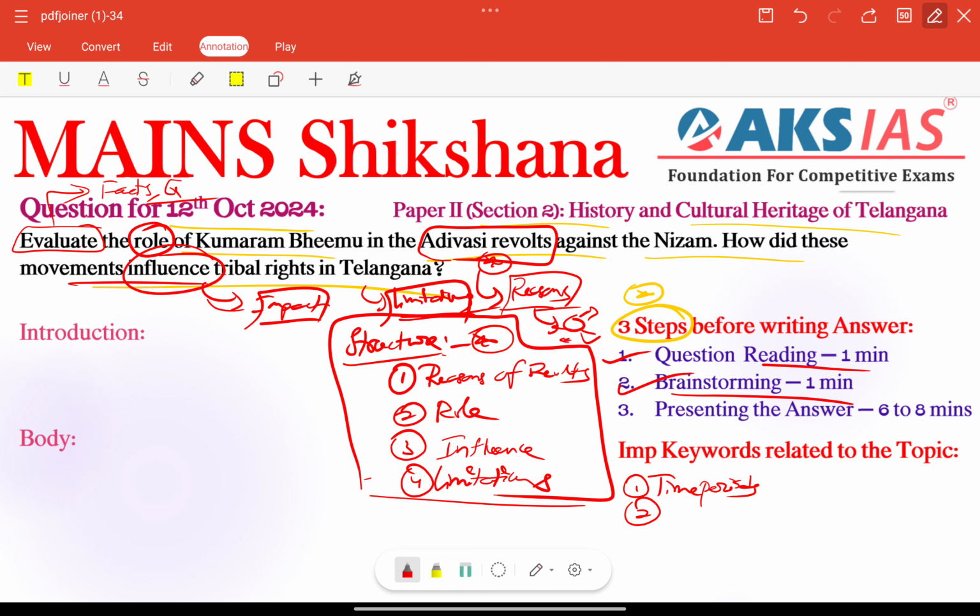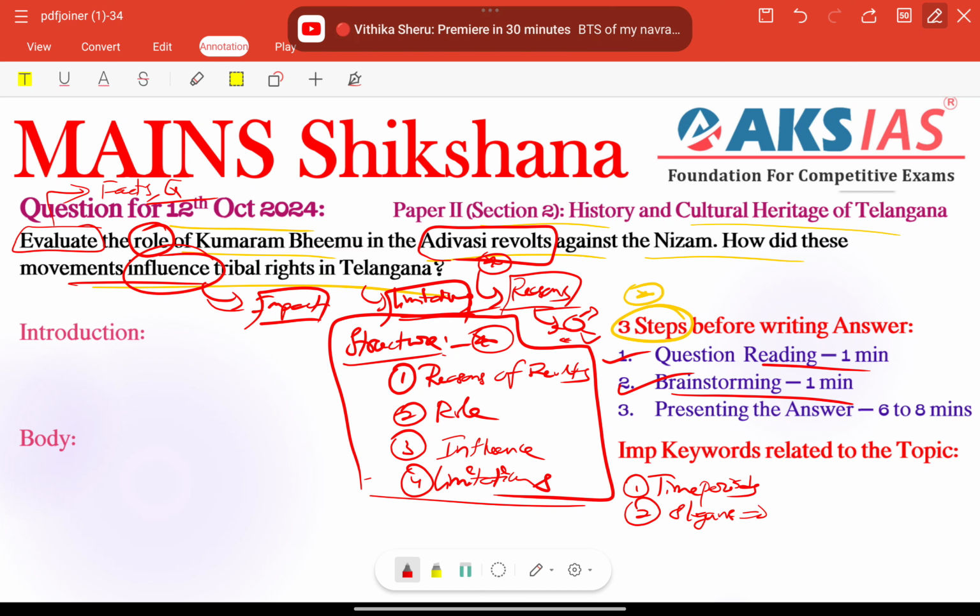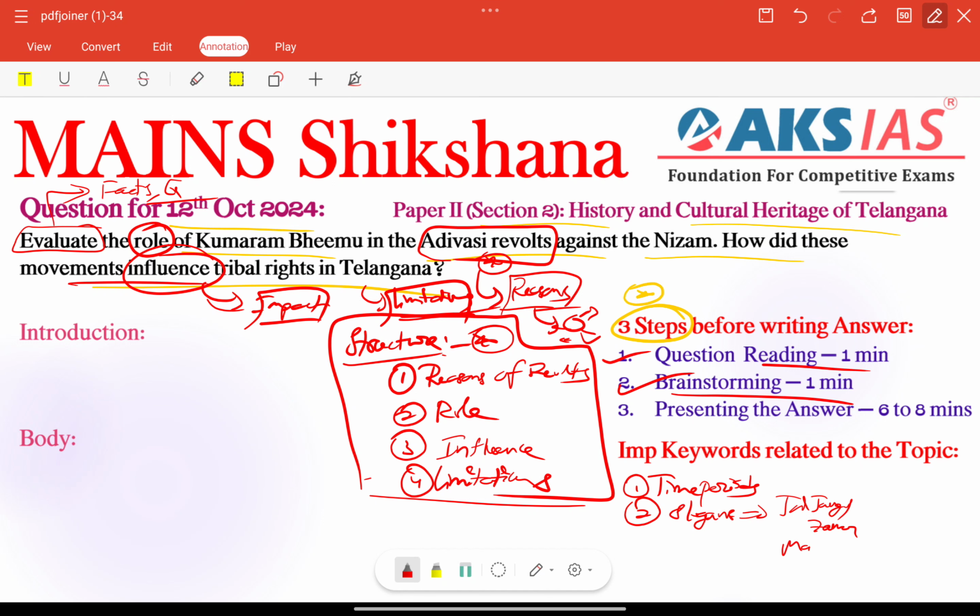Otherwise we can add some slogans of Komuram Beam: Jal Jungle Jameen, Maave Meti and Maave Desh. These types of slogans need to be included here and there.